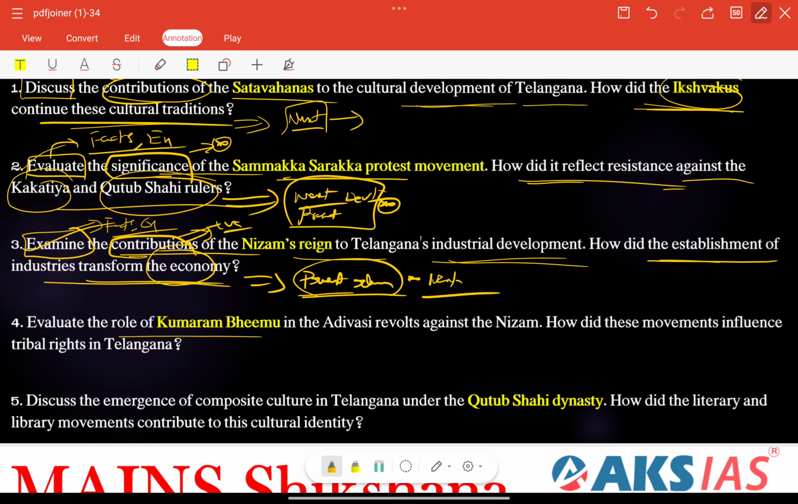Next, evaluate the role of Komaram Bhim. This question is very important. This question only we are taking today in detail.